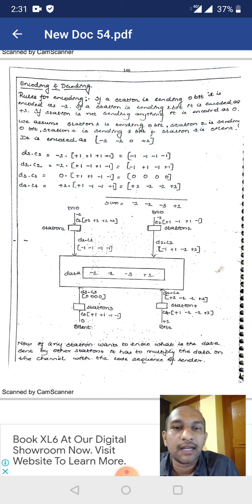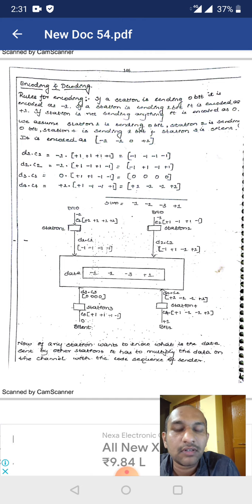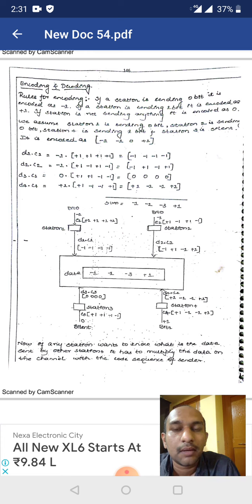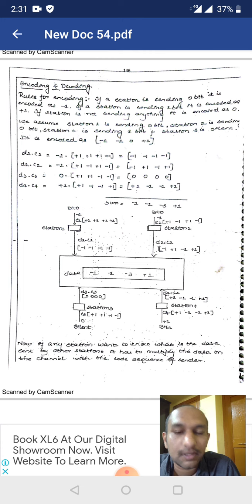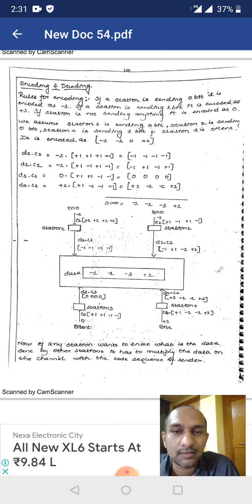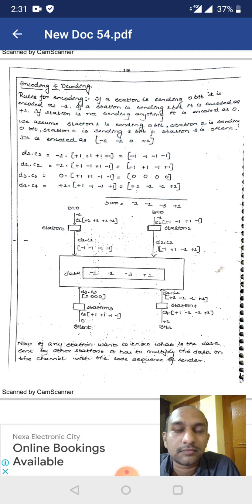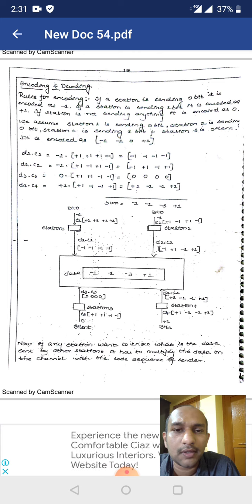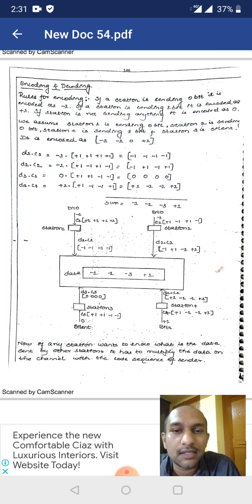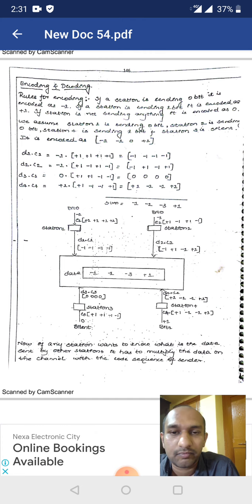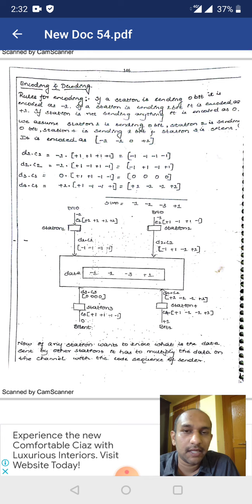On the right side, we have the resultant of multiplication of the data and chip sequence. So first here we will add all the results. That is the result which we got by multiplying the data with the code sequence. So the result is -1, -1, -3, +1. This data we will send in the transmission medium.